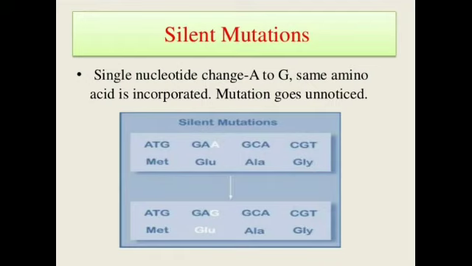While if we are talking about silent mutation, the change is not noticed. That's why it is termed as silent mutation.